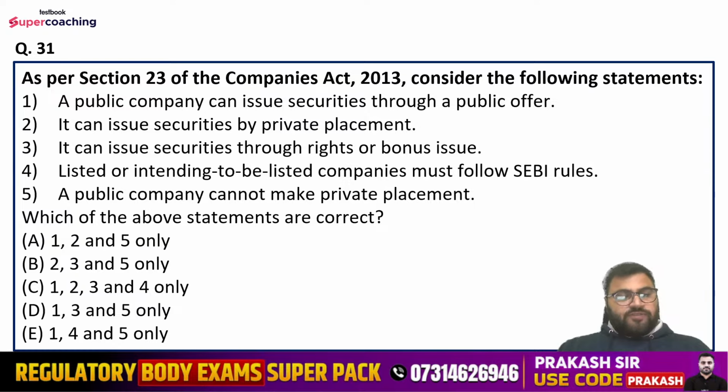Options are: 1, 2 and 5 only; 2, 3 and 5 only; 1, 2, 3 and 4 only; 1, 3 and 5 only; or 1, 4 and 5 only. So Nilesh is saying option number C. Okay.